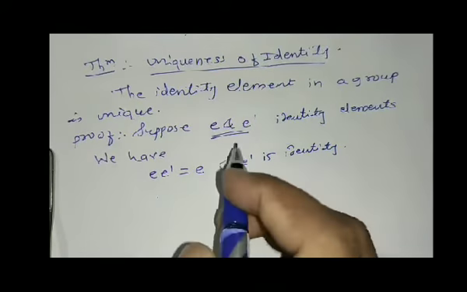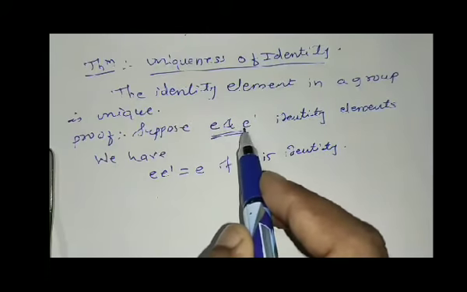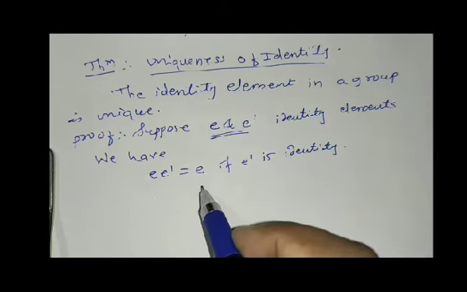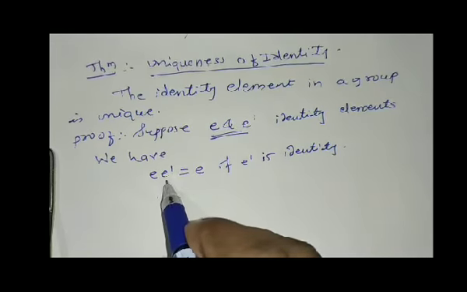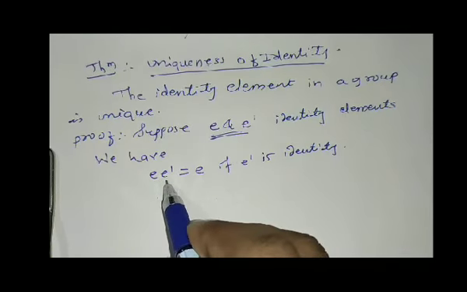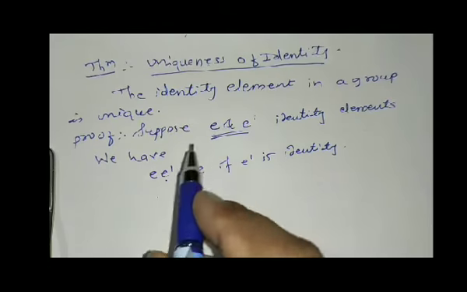No doubt, e and e dash are both identity elements, and we choose this one. Identity into any element is that element, so we get e.